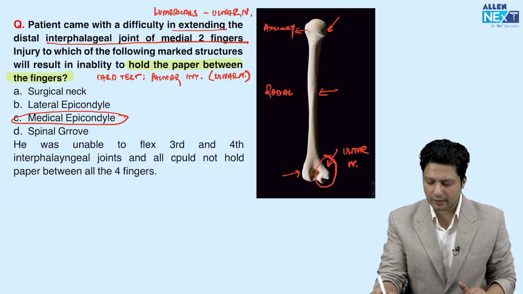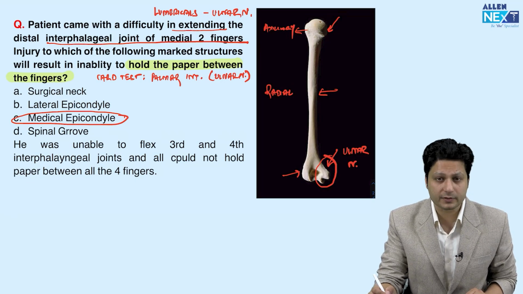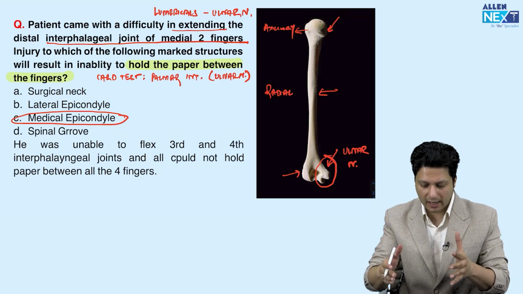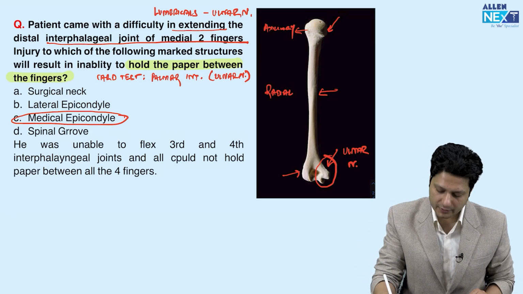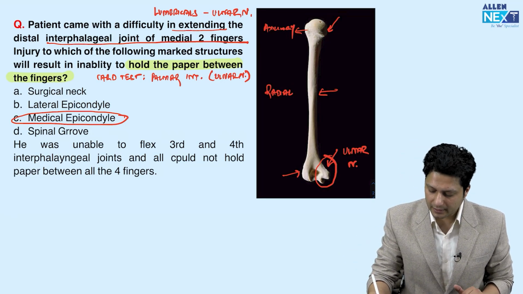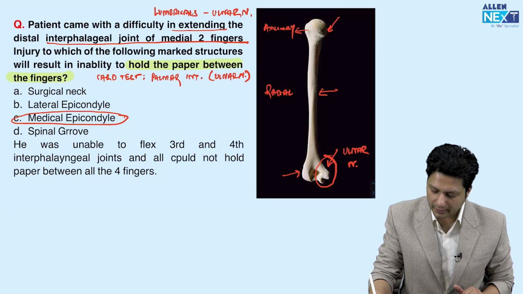All of you are aware that a fracture in the proximal aspect of the humerus will result in axillary nerve injury. A fracture or injury in the mid one-third of the humerus, the humeral shaft, will result in radial nerve injury. And a fracture of the medial epicondyle will result in ulnar nerve injury. So it is in general.